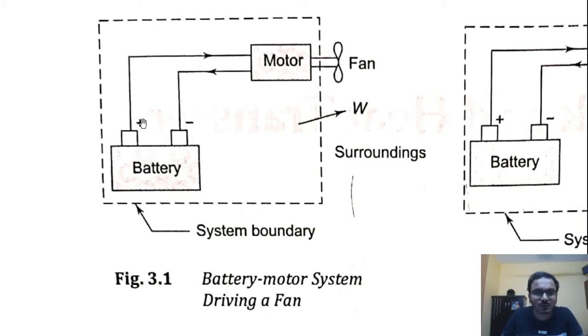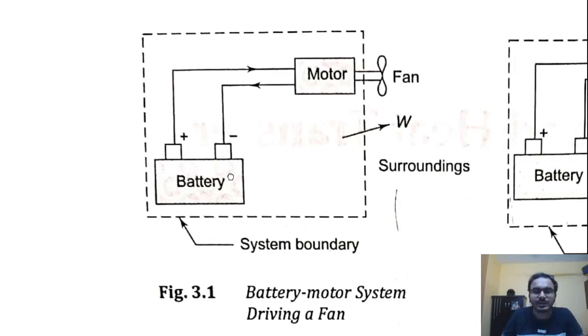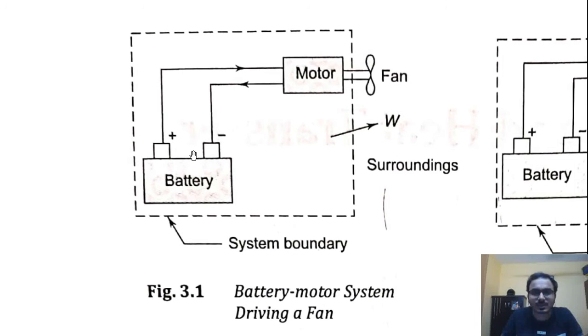So here in our system we have a battery, and with the help of this battery we are running a motor which is subsequently rotating a fan. The fan is outside the system, in the surroundings. So we need to check whether work is done by the system or not.